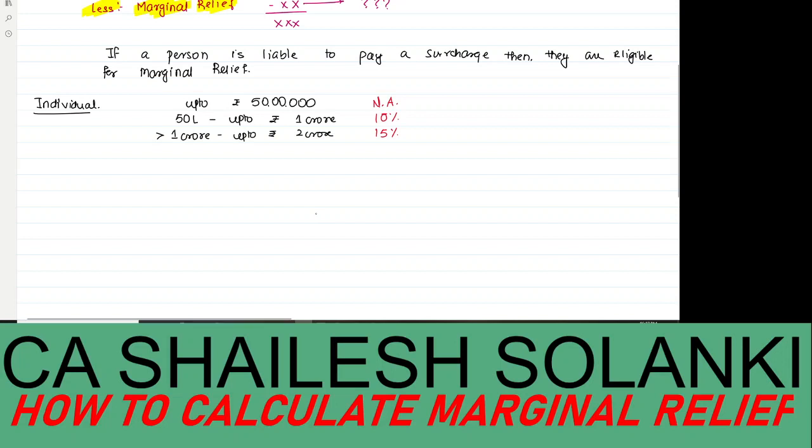Now, this is the surcharge boundary: 50 lakh rupees and 1 crore rupees. Why am I saying surcharge boundary? That means if your income exceeds 50 lakh rupees, then only the surcharge will come.